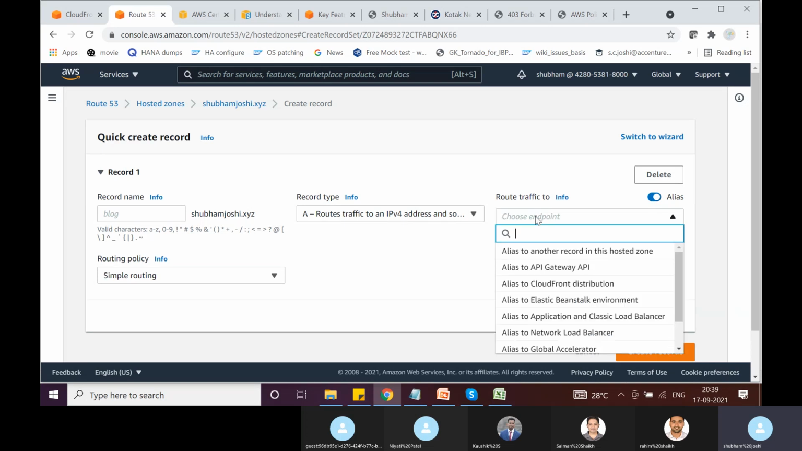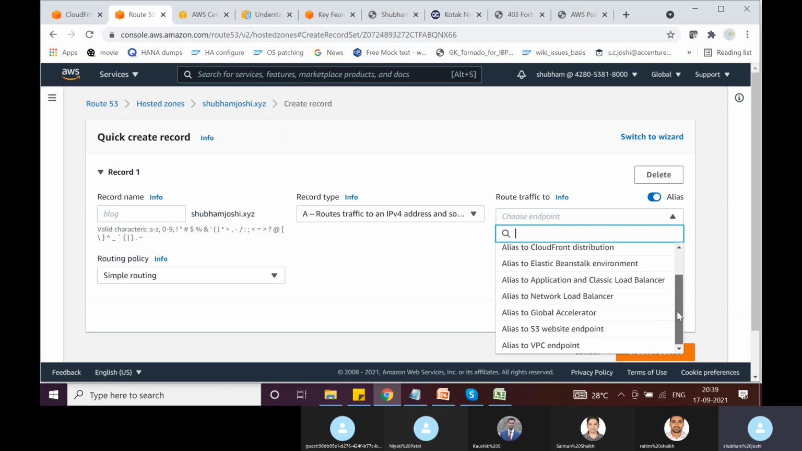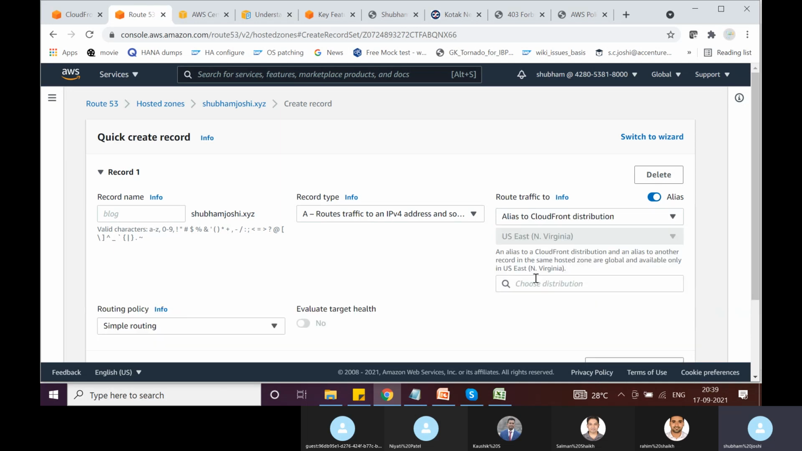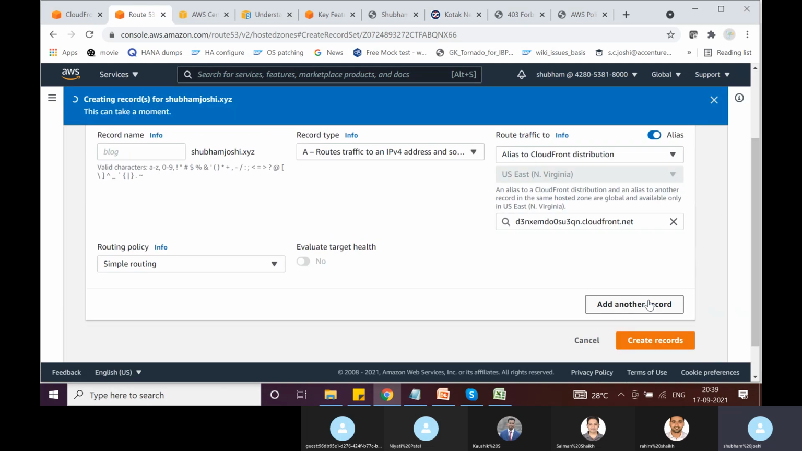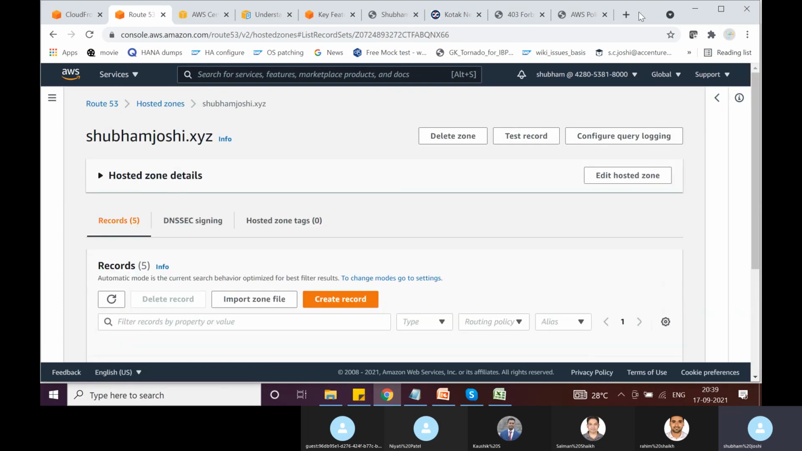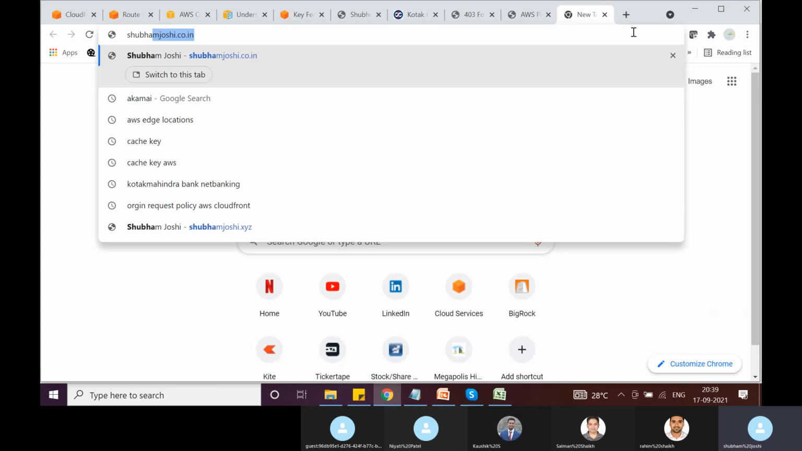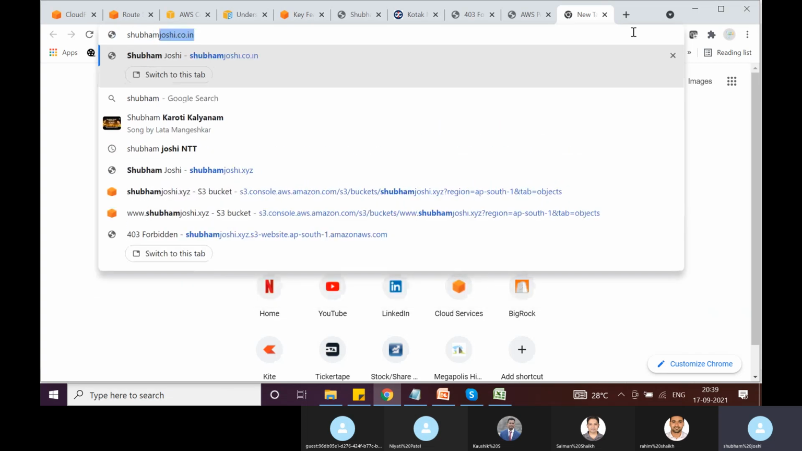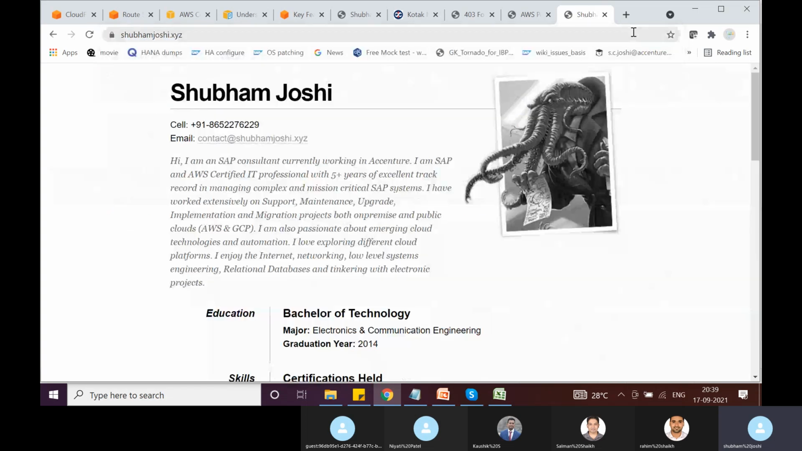Okay, and then I will choose the endpoint. This is an alias to a CloudFront distribution. Then we can select this CloudFront distribution, and here we can say create record, and then hopefully in some time it will be active. And now let's see if we can access it actually. It may take some time. Okay, perfect. See, here we see that we are able to access it.